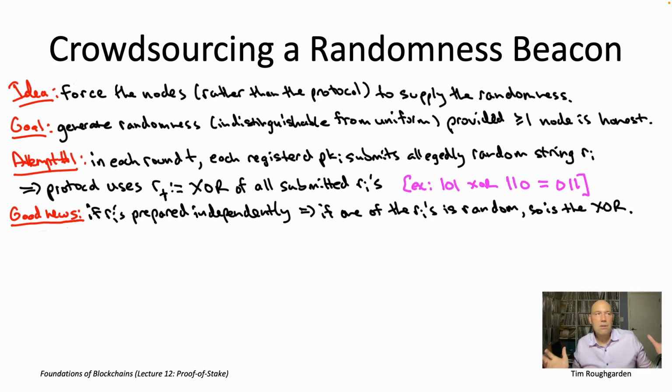Now imagine that there's, I don't know, like 20 public keys registered in the staking contract. Imagine we own one of them, we own the 17th public key, we're honest, so we actually submit, let's call it perfectly random bits as the 17th contribution. Now let's think about the output of the XOR of all 20 contributions. The other 19 contributions, 1 through 16 and 18 through 20, are arbitrary. They could all be chosen by Byzantine nodes in cahoots with each other. Doesn't matter, okay? Take the XOR of those other 19 contributions, you're going to get some fixed string.